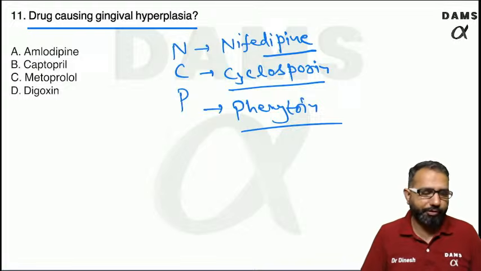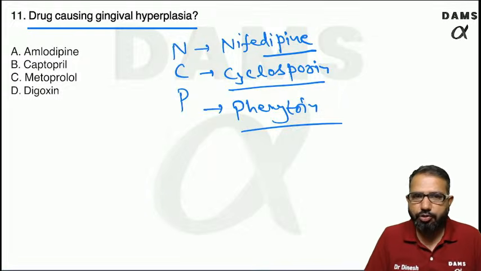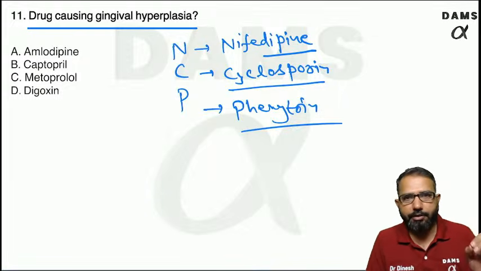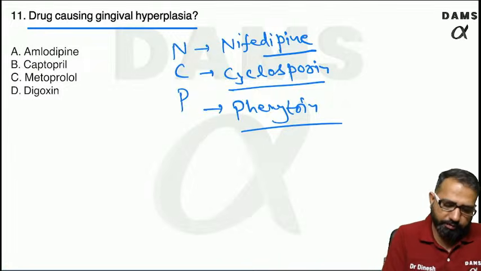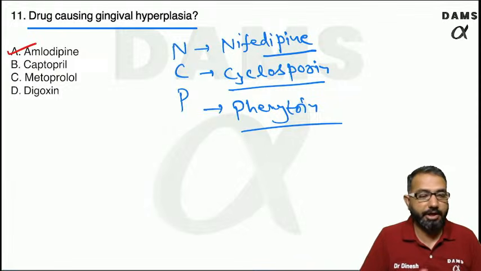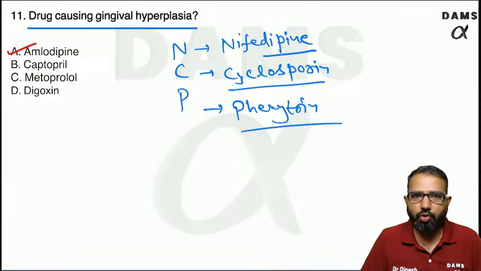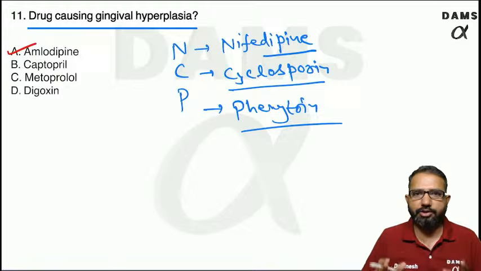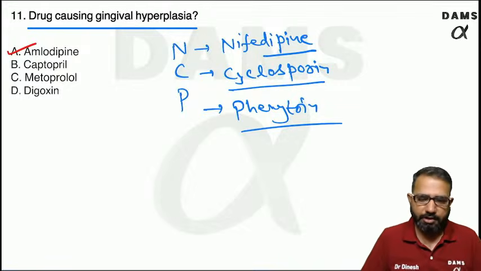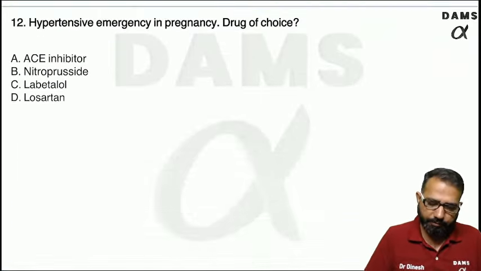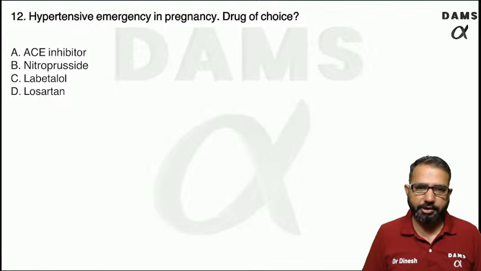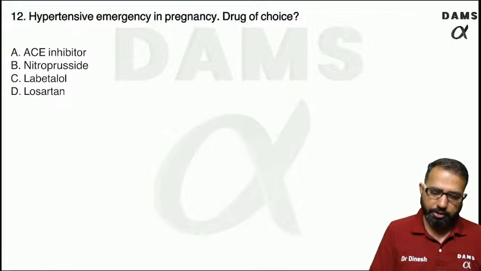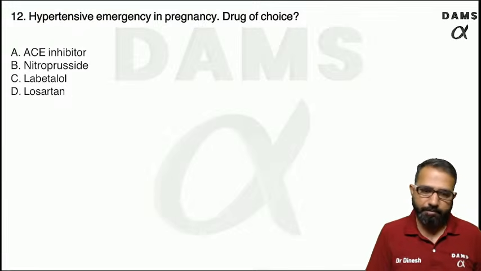Always advise soft brushing. So nifedipine, cyclosporin, and phenytoin. Out of these we have one option, and that is amlodipine, nifedipine. Otherwise no. So that is the drug causing gingival hyperplasia. Right? Simple question, but you have to remember some important things in medical science. You have to remember something. So this is the thing you need to remember.